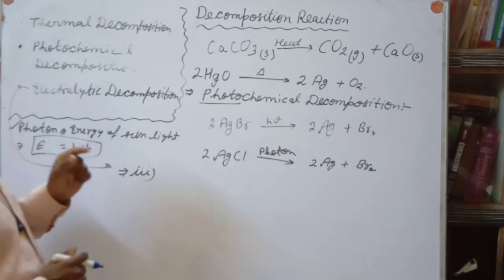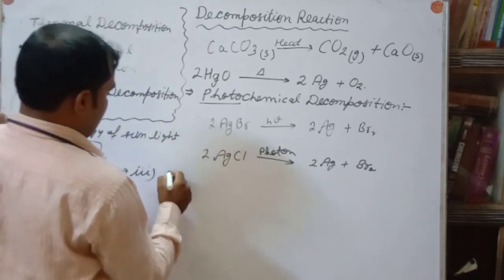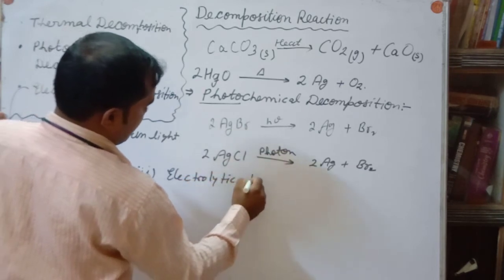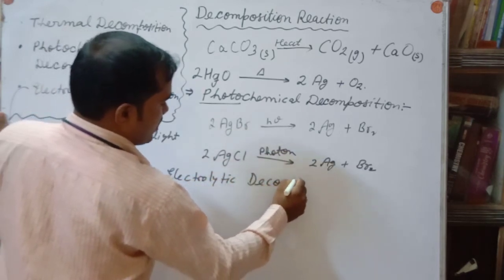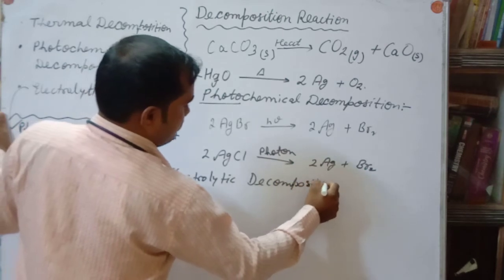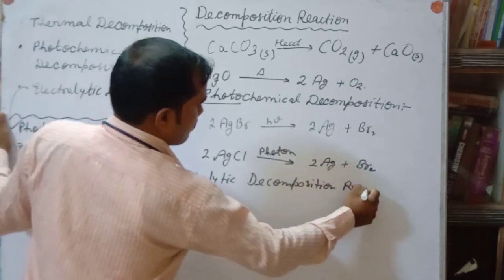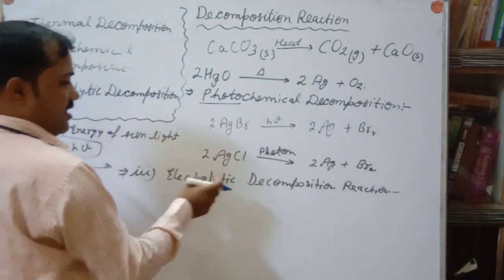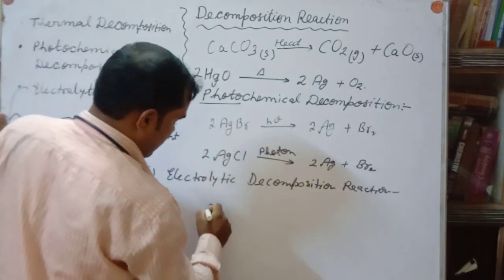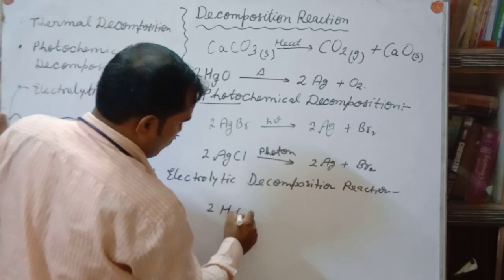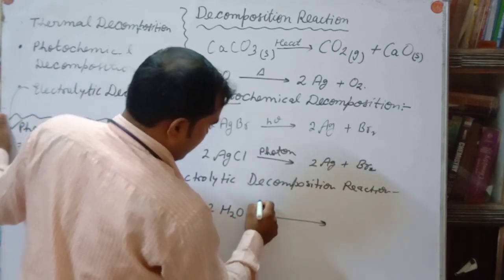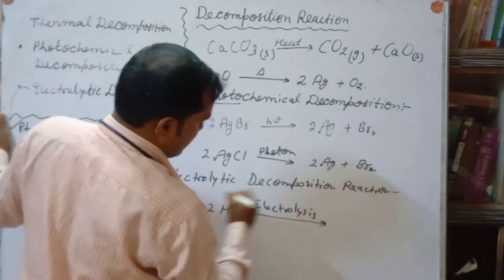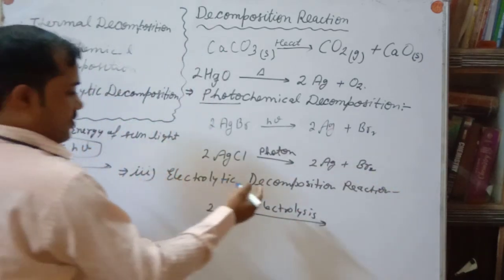For example, suppose we discuss the water molecule, then by electrolysis it will break into